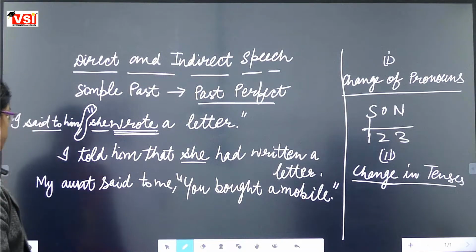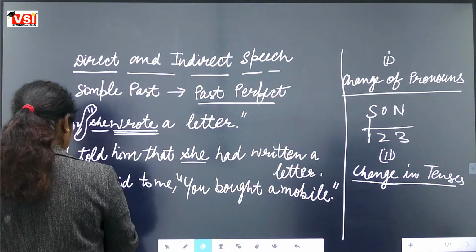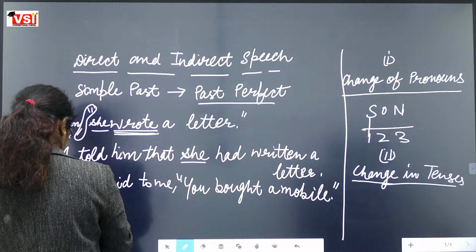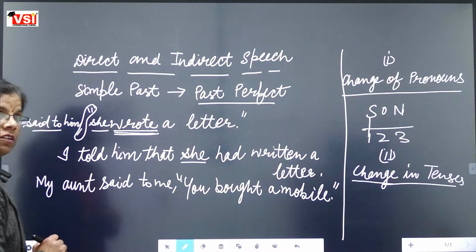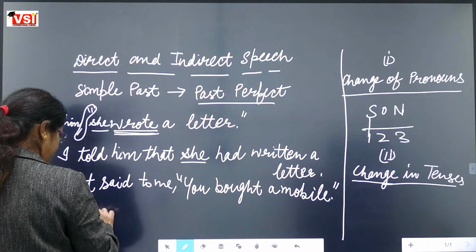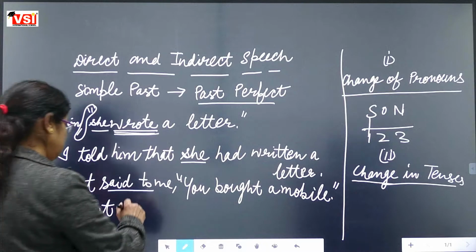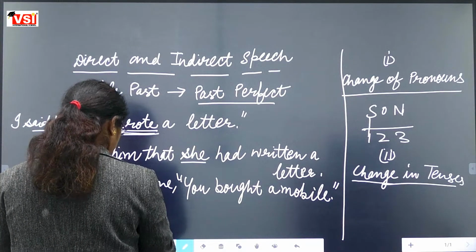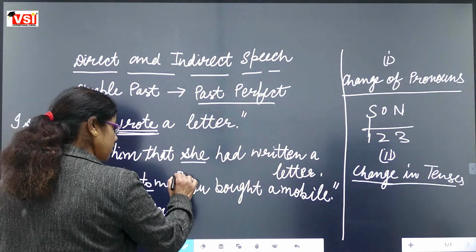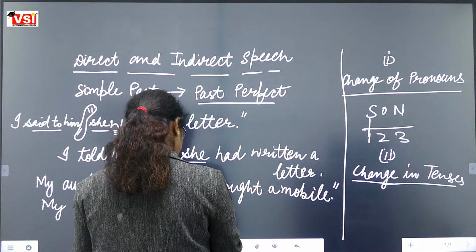Fine. We are changing this sentence into indirect speech. My aunt said to will be changed into told. Me will be me here. Now the inverted comma will be replaced with that.